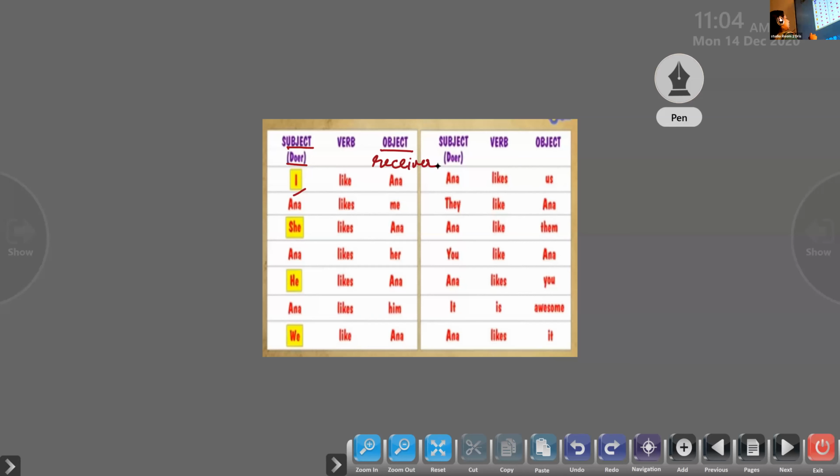Okay, so, mother shouts at Rohan. So mother is the doer of the action. So the subject has to be replaced by the subject pronouns. Since mother is a woman, we use she. Is that clear? So, she shouts.